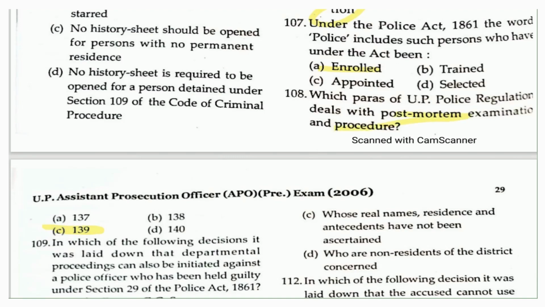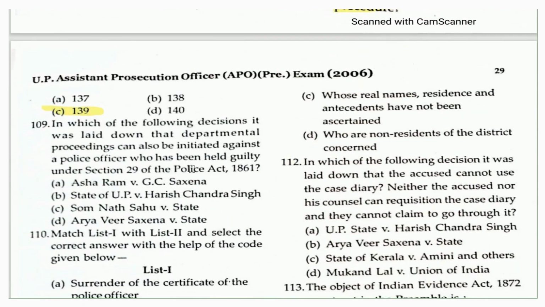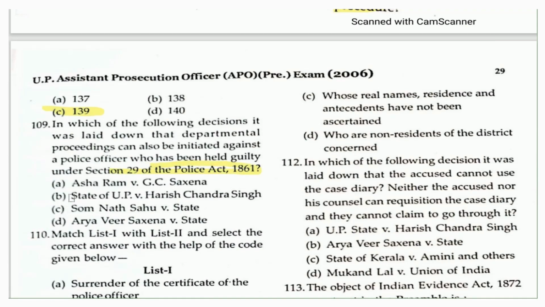Another question which had been asked from the Police Act of 1861: in which of the following decisions was it laid down that departmental proceedings can also be initiated against a police officer who has been held guilty under Section 29 of the Police Act of 1861? The right answer is State of UP versus Harish Chandra Singh. In this case, the court said that against a police officer who is found guilty, a departmental proceeding can be started.